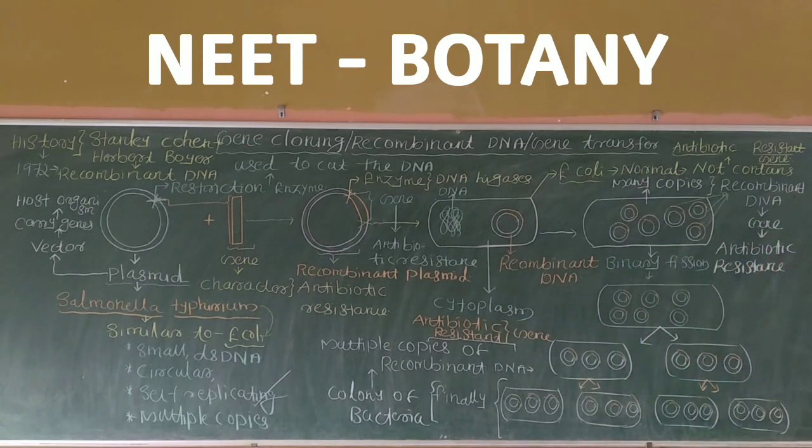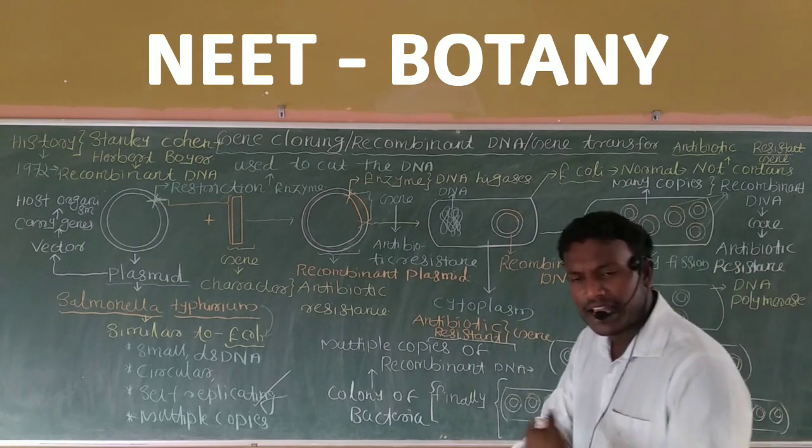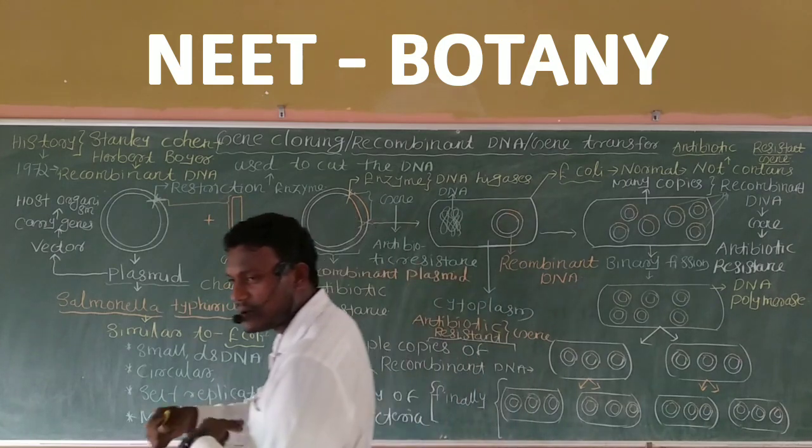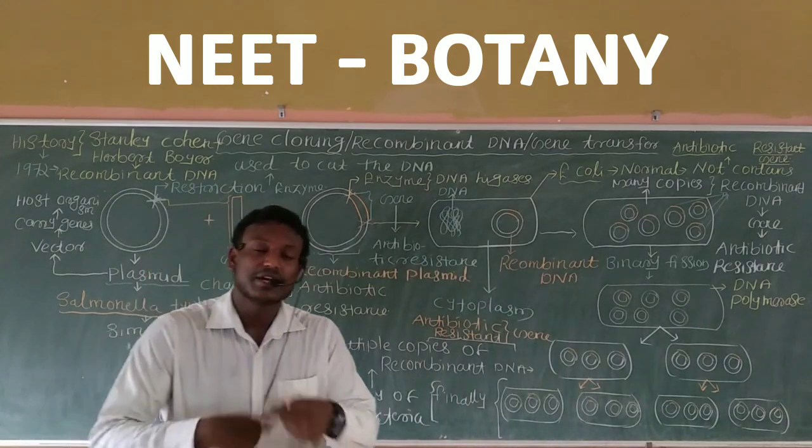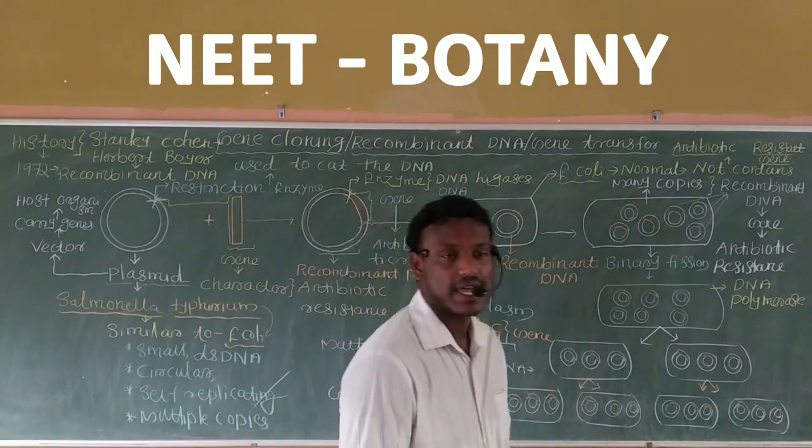You can note this, the multiplication inside the host organism is by DNA polymerase. DNA polymerase only helps to multiply this recombinant DNA in the cytoplasm of the host organism.